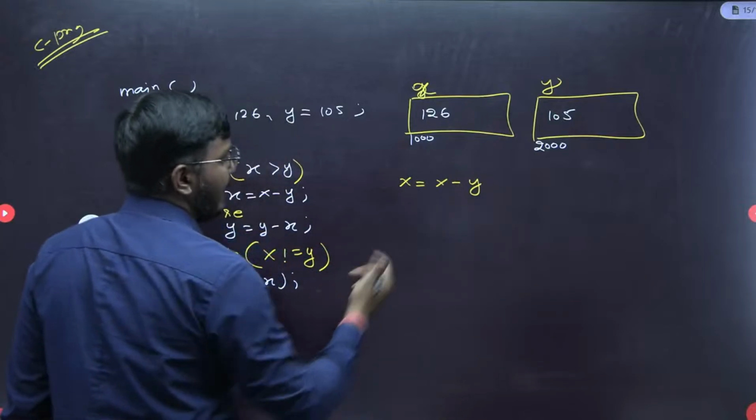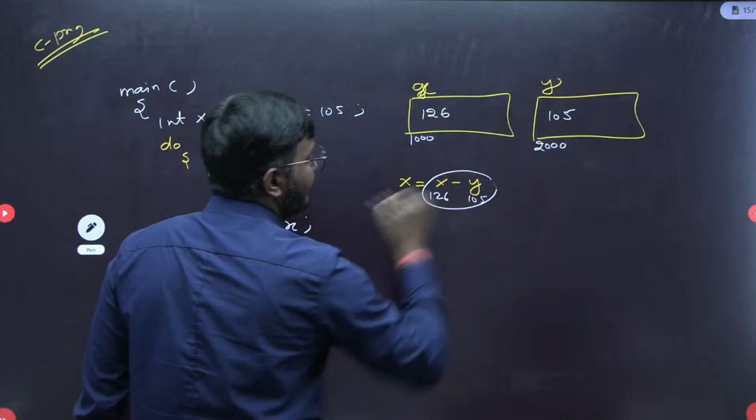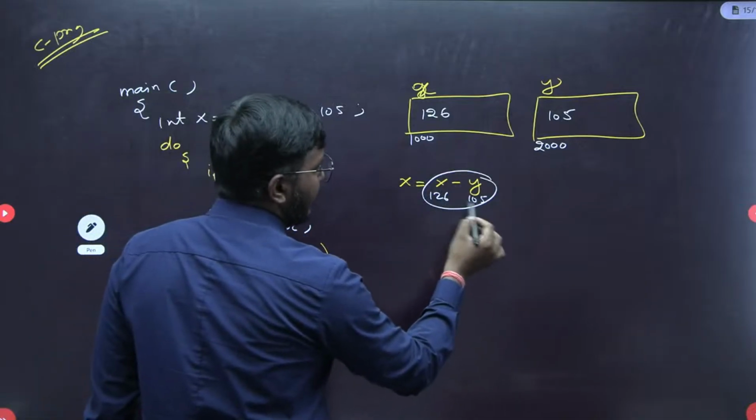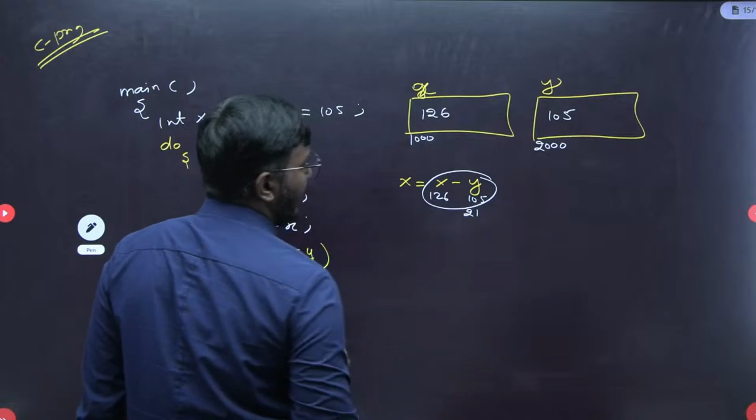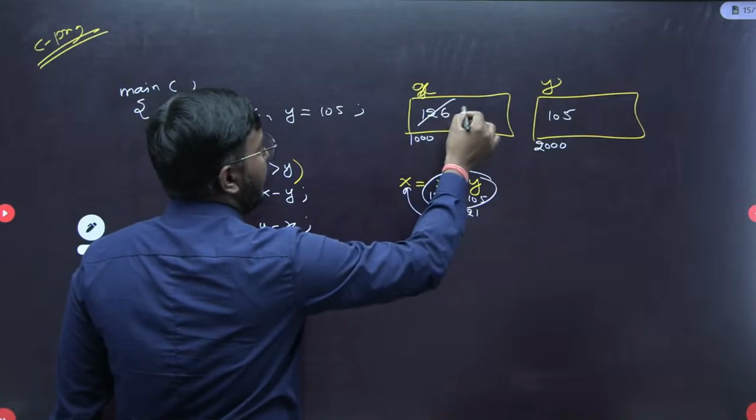What is x? x is 126. What is y? 105. What is this value here finally? The value is nothing but 21. Now 21 will be updated to this x here. Understood? So the x value is nothing but 21 here.